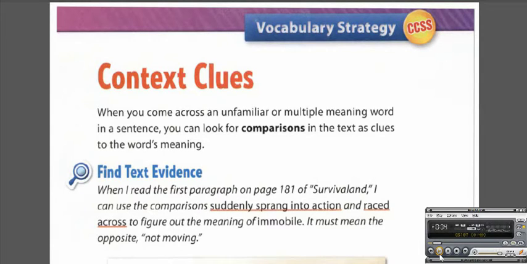Context clues. When you come across an unfamiliar or multiple meaning word in a sentence, you can look for comparisons in the text as clues to the word's meaning.